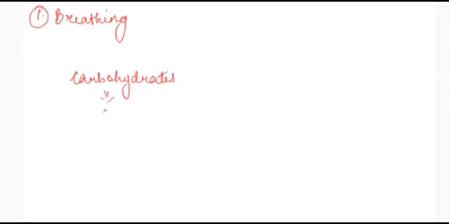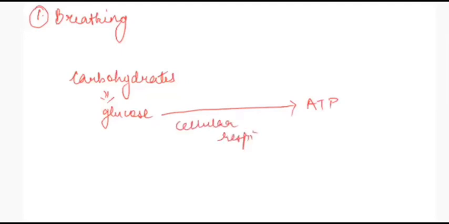All the complex carbohydrates are ultimately broken down into glucose. And this glucose is the respiratory substrate, which after its breakdown ultimately produces ATP. Right? And this process is called cellular respiration. It is a biochemical process which involves the breakdown of glucose to release energy in the form of ATP. This ATP will be further utilized in metabolic processes, right? Like respiration, excretion, etc.